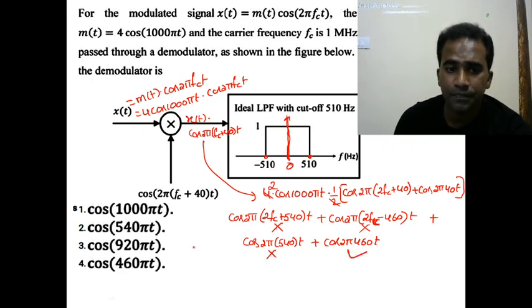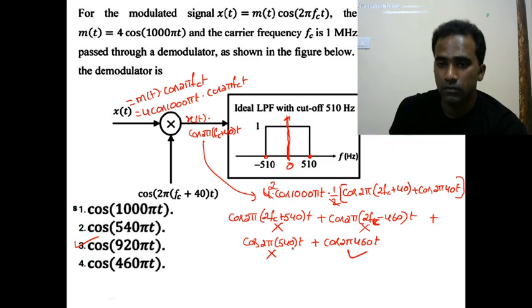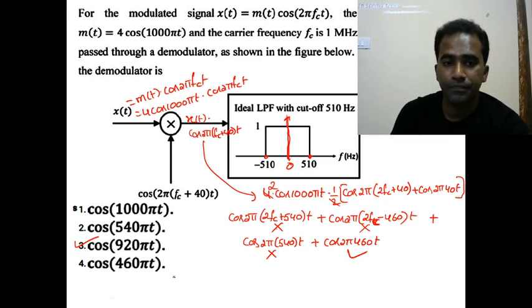So the answer is cos 2 pi 460 into t, which means cos 460 into 2 is 920. So option 3, cos 920 pi into t. Fine. So that's the answer.